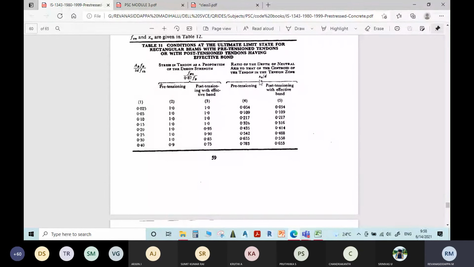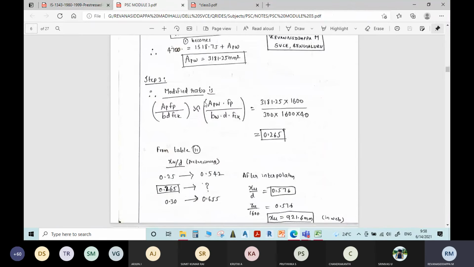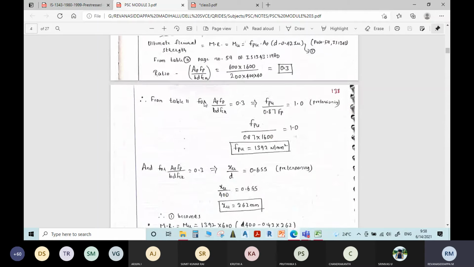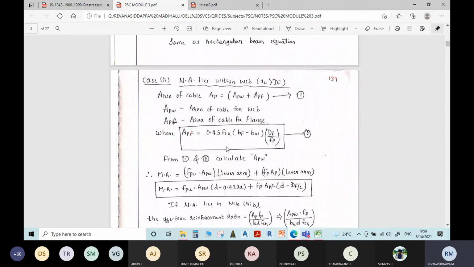Then compare that XU, the depth of neutral axis, to see whether it is in the flange or the web. If it comes in the flange, then proceed with this formula, as we have followed for the previous problem, and find the moment of resistance.